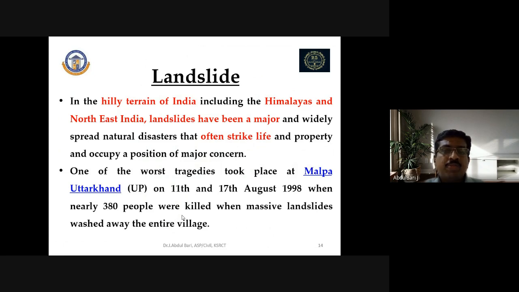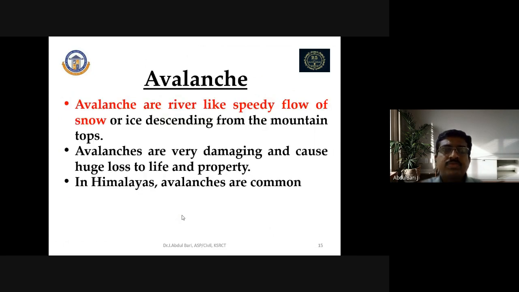We can't predict landslides. Since the hilly region is affected by heavy rainfall, landslides will occur.